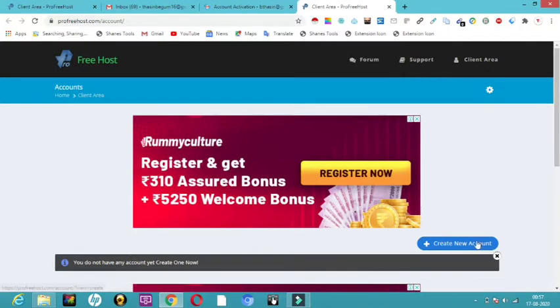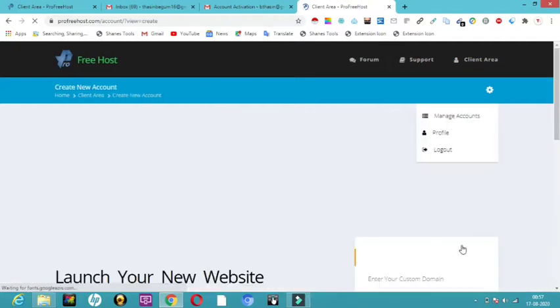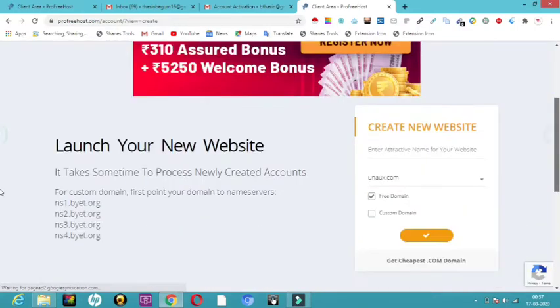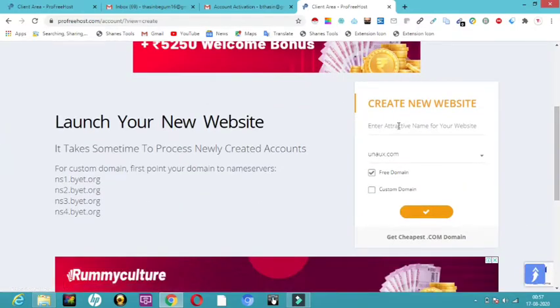So here you can see a small blue color button. Yes, just click on that, create new account. Now I have clicked on create new account. So now it is asking me my domain name. So domain name, as I told you, it's a website name, what you want for the name of your website.